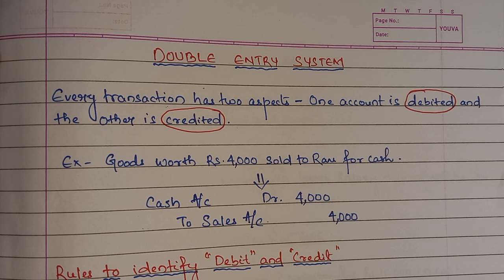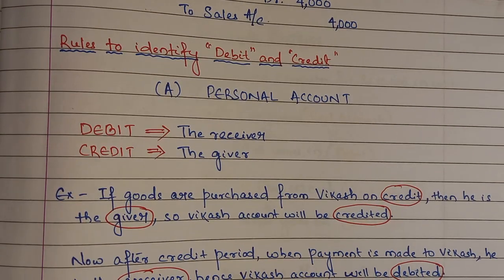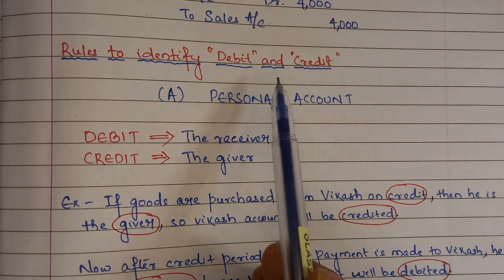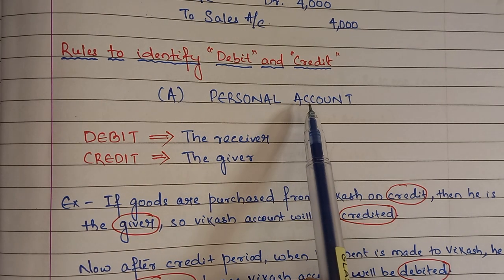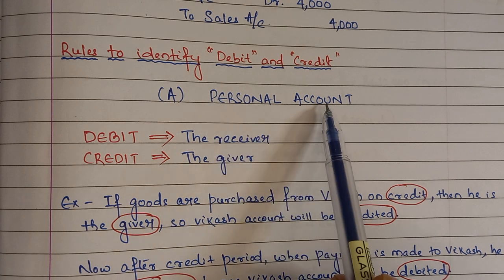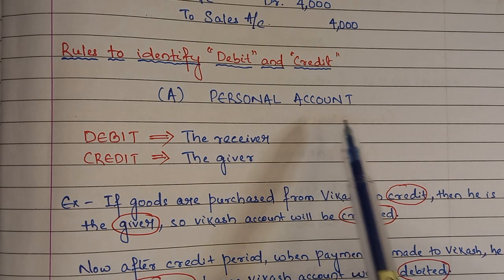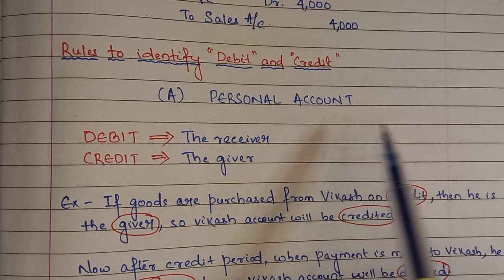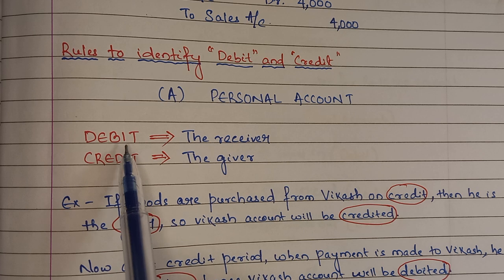Now let's get into the rules. How do we know what has to be debited and what has to be credited? To know the rules, we have to understand that different accounts have different rules. So we'll start with personal account. In personal account, we know that there are three types of personal account, but here the rule applies the same for the three types. So under personal account, what is debit?